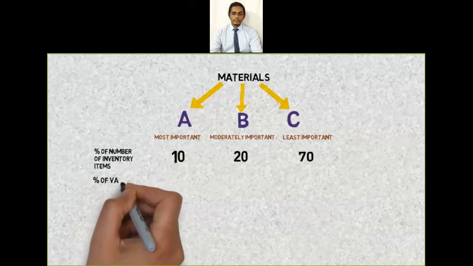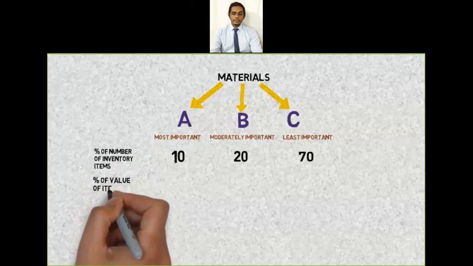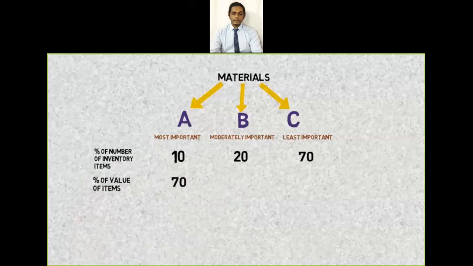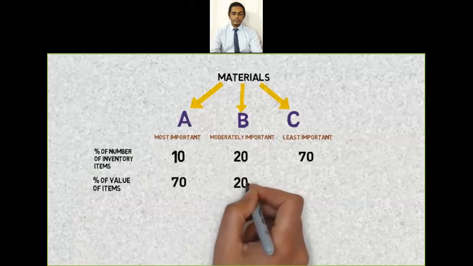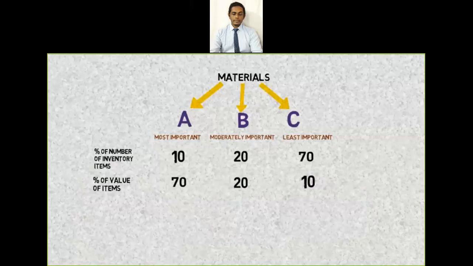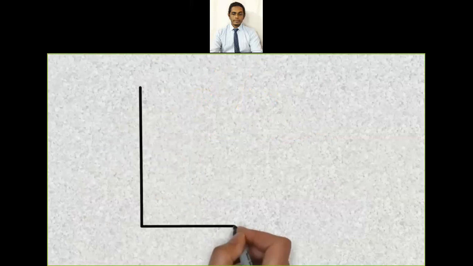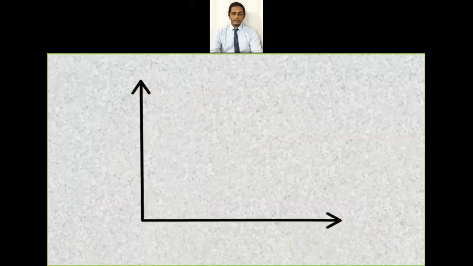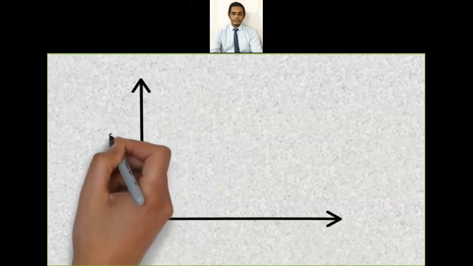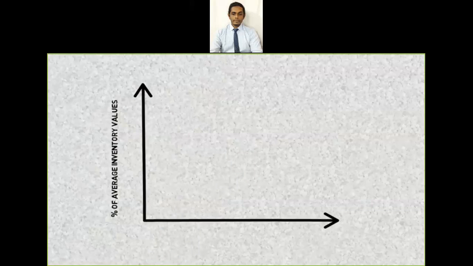Whereas percentage of value of item in category A is 70, in category B is 20, and in category C is 10. This can be graphically represented in a bar chart where ordinate represents percentage of average inventory values and abscissa represents percentage of number of inventory items.